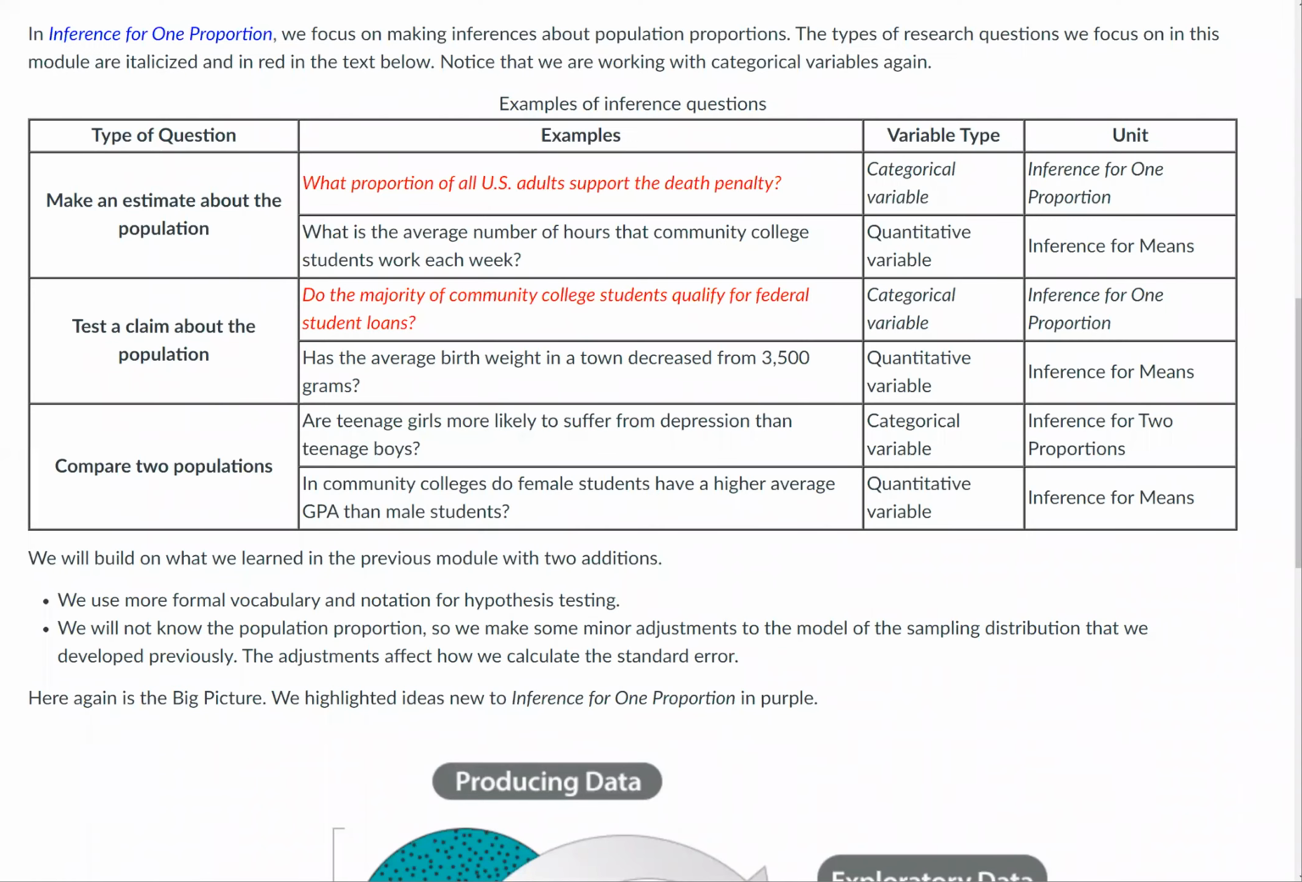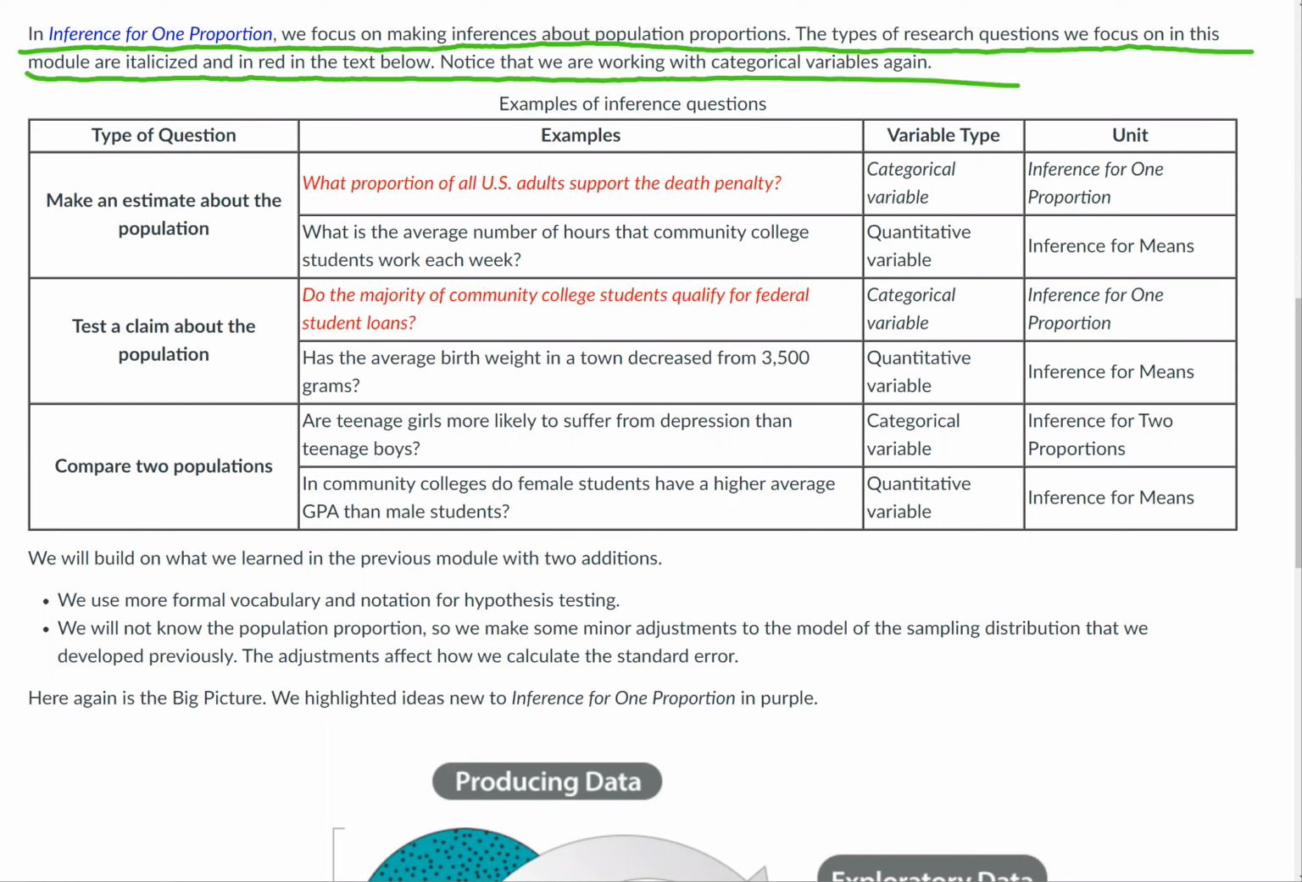In our last module, Inference for One Proportion, we focused on making inferences about population proportions. The type of research question that we focused on then was just about population proportions with categorical data. We're going to build on that in this section. In this module, we'll look at the italicized and red text below. That's what we'll be focusing on.